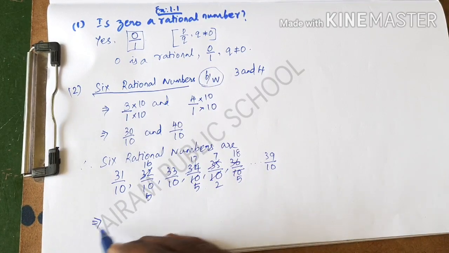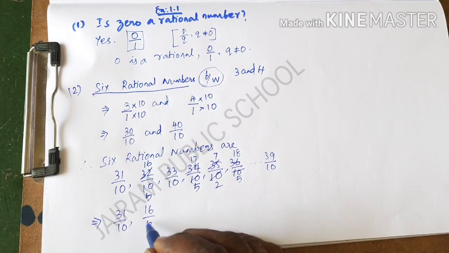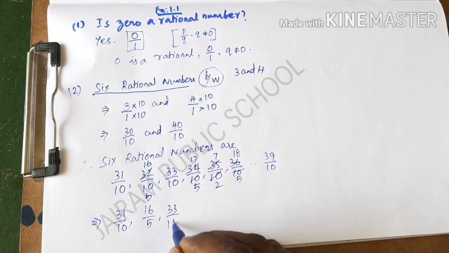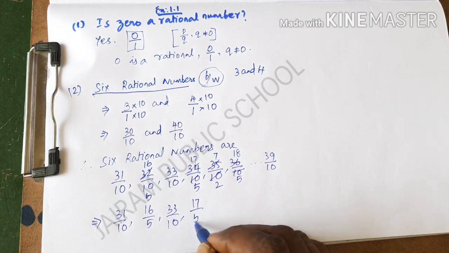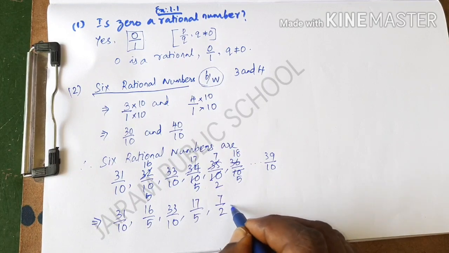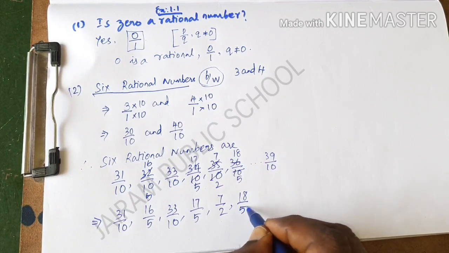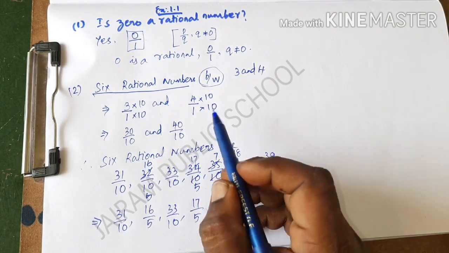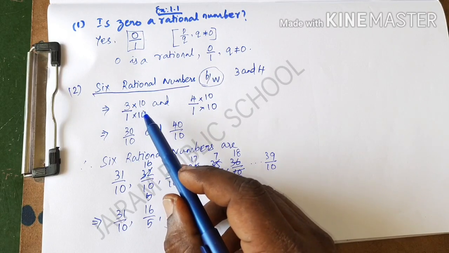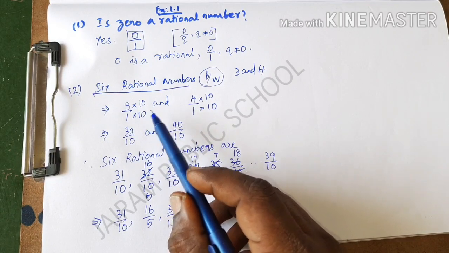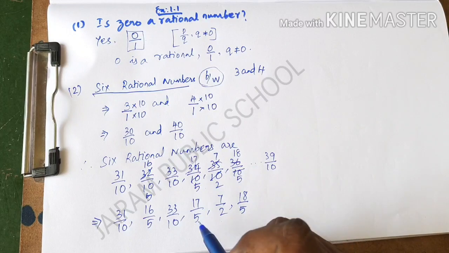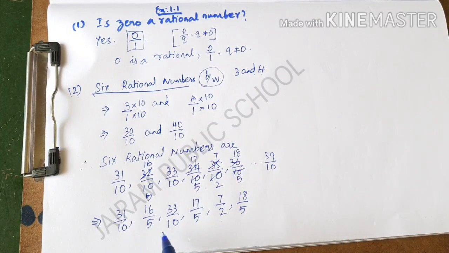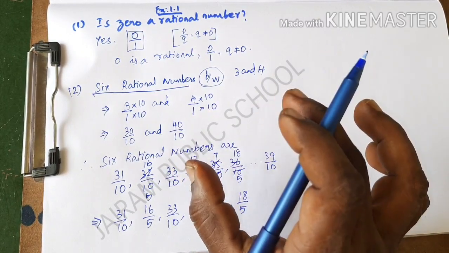So the last answer is 31 divided by 10, 16 divided by 5, 33 divided by 10, 17 divided by 5, 7 by 2 and 18 divided by 5. So this is our required 6 rational numbers, and that answer will vary because I taught the concepts already. Instead of 10, if I take 100 or 20 or 50 or 2 or 5, the answer will vary, and this is one of the answers for the second question.